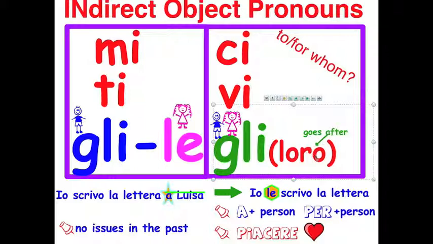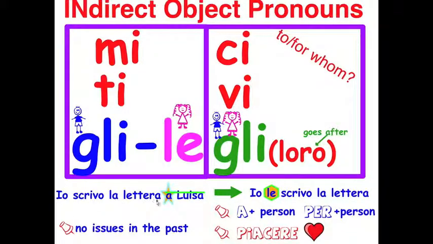There's only a tiny exception here, and you absolutely don't have to learn this, but I like to tell you because this is the nicest version. If you did want to use loro, which is the more classical version, you can just simply put this after the verb. My theory is because this was a bit different and a little complicated, people stopped using it, and gli became the new correct version. So this is just for your information.